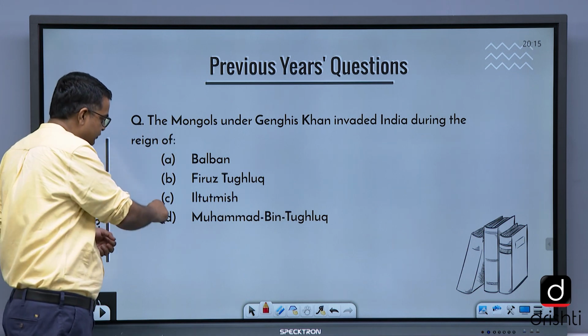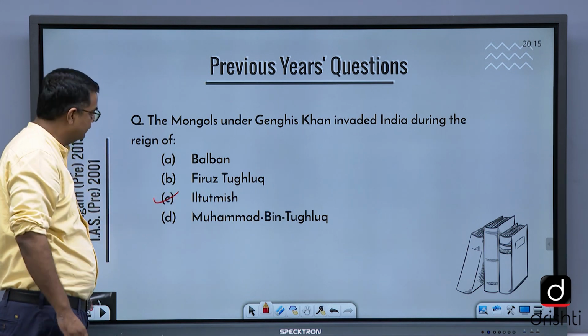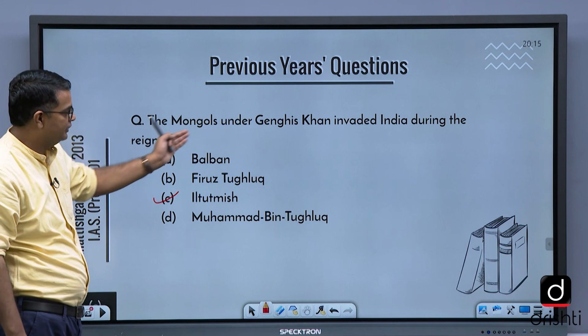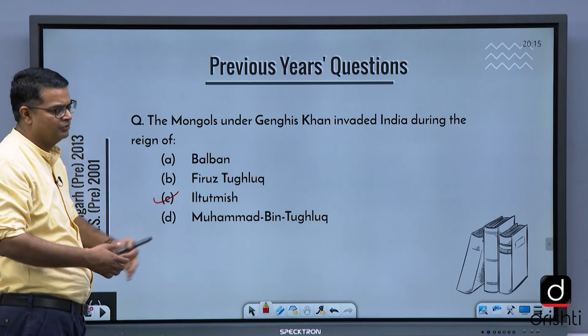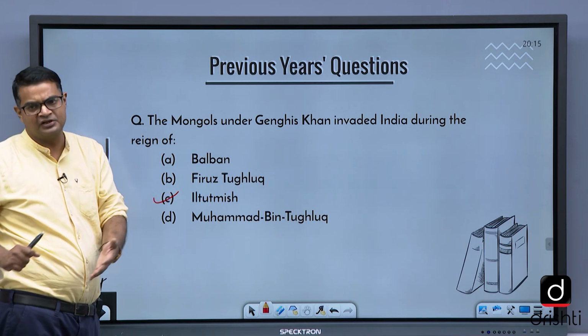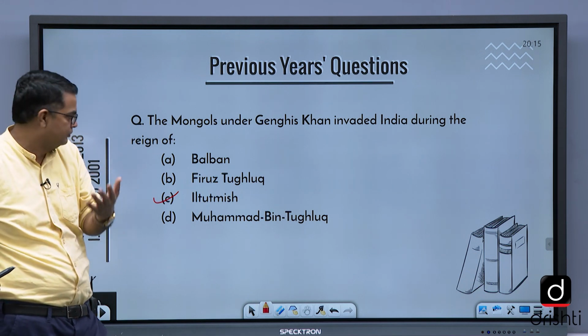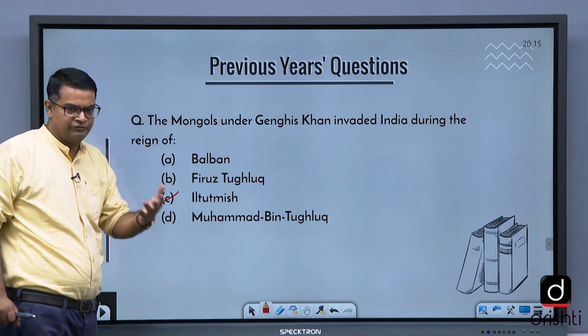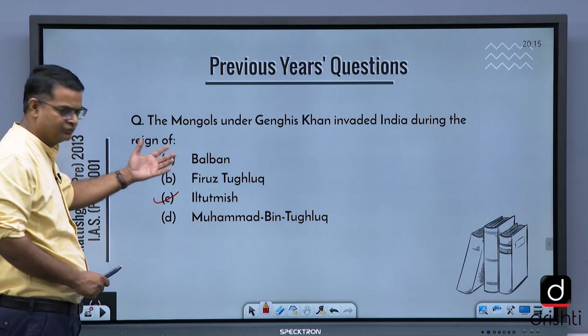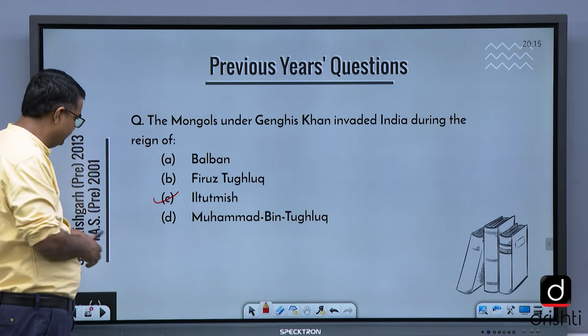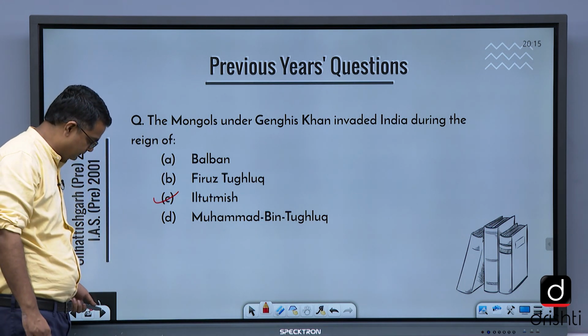Genghis Khan का हुआ था इल्तुतमिश के टाइम में, you see. The Mongol Genghis Khan invaded India during the reign of, he was not able to invade India. This invasion was basically avoided because of the diplomatic reason given by Iltutmish. I'll come to that topic when we do that topic.